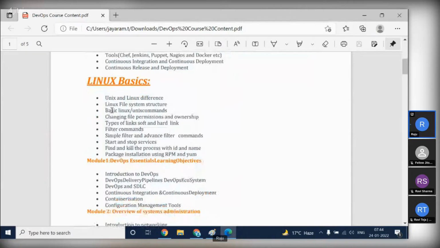Along with that, I will give you a project. It's like an internship project. How it will work means daily I will give you a task. Daily you will get a task, and you have to perform it. Every day you will get a task. So in this project I will cover from Linux.